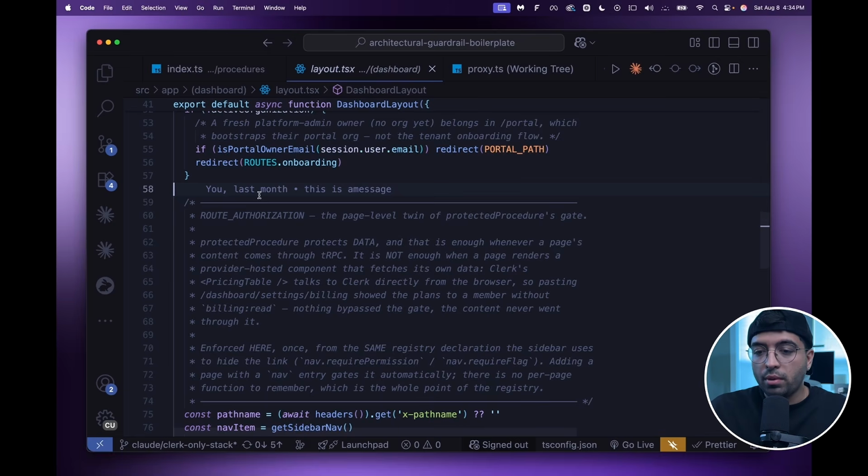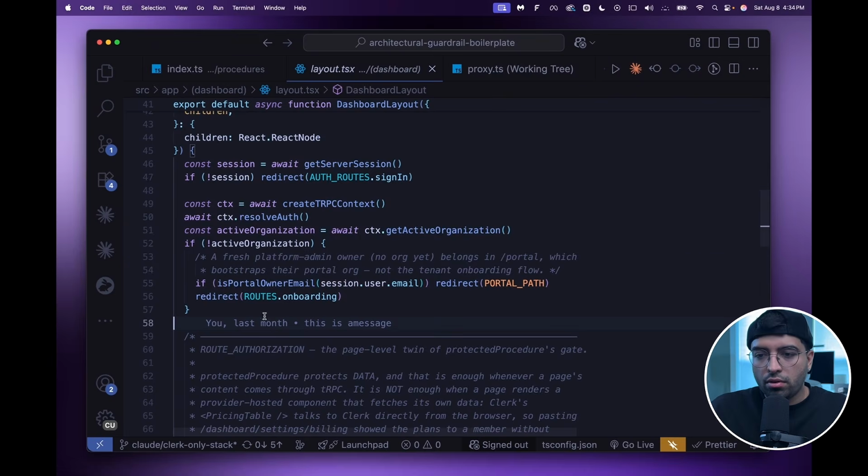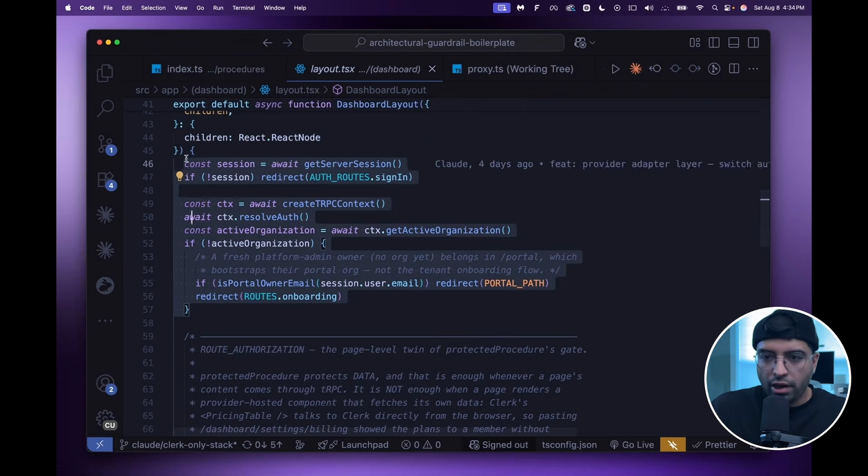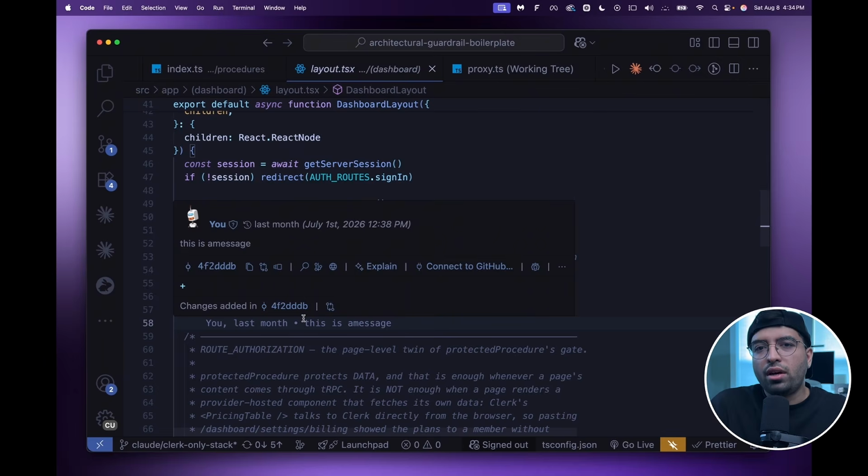So maybe it would make sense to put this at the adapter layer. You could probably put it there too. But I just put it at the layout location. I put it on the layout page itself. So that way, if I have other third-party tools that don't go through an adapter, I don't have to care about it. But I'm sure there are better ways to do this. But I just wanted to point this out so you can implement something like this in your application as well.